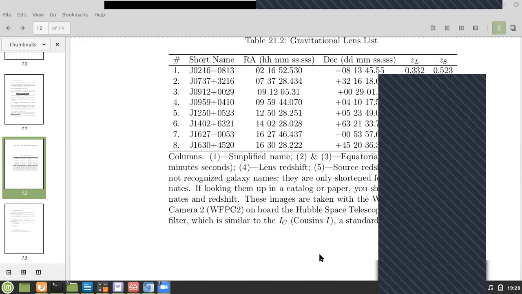So I think that's what you need to do. If you finish all these 8 and want to look for more objects, you can use that MUST database to find more gravitational lens objects.